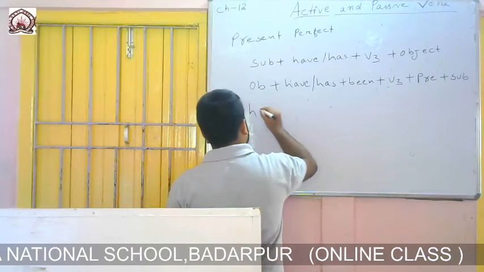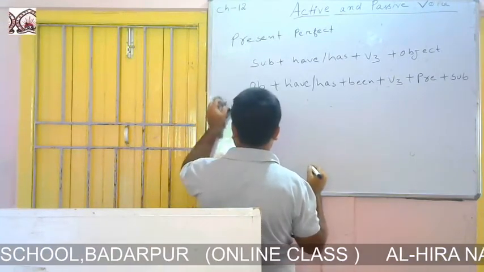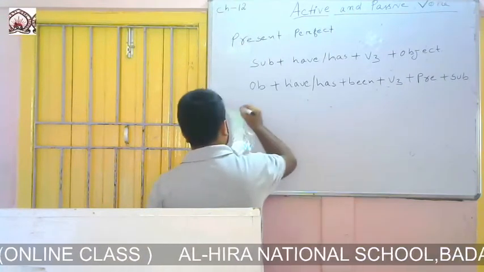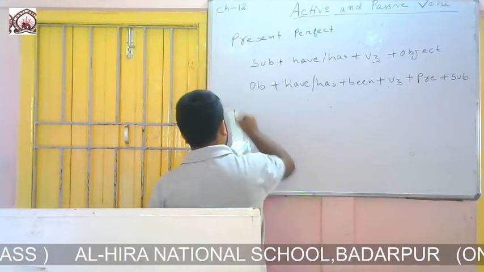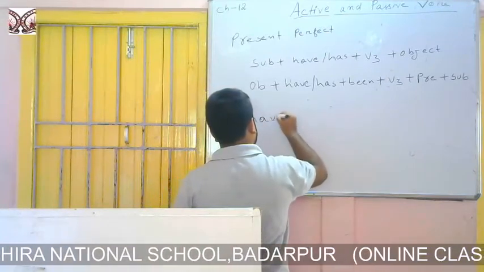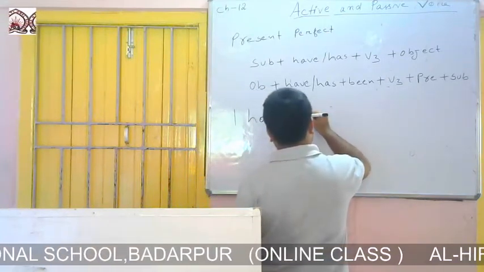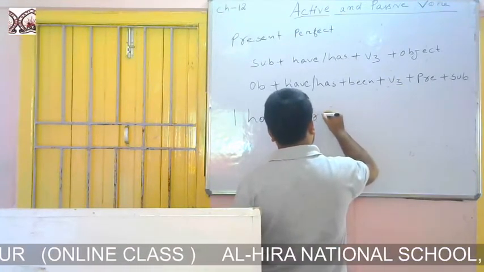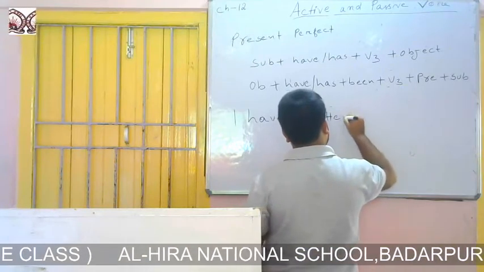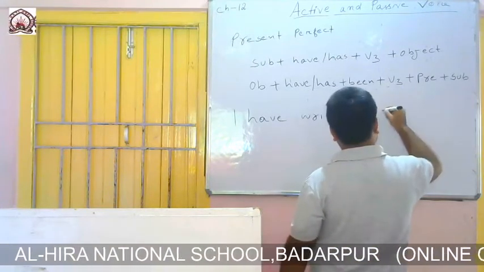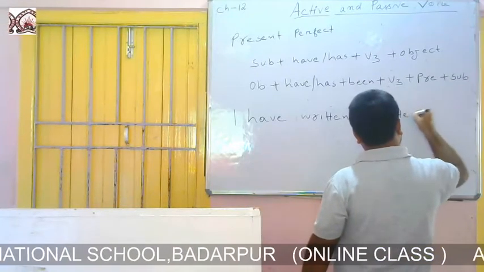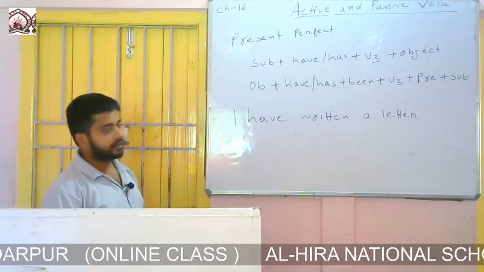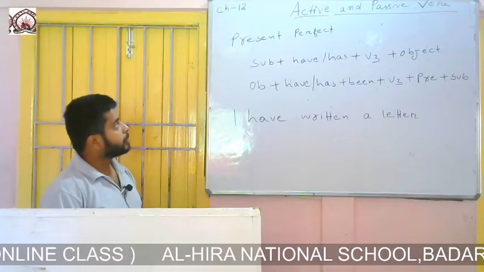I have written a letter. It is a sentence of present perfect.